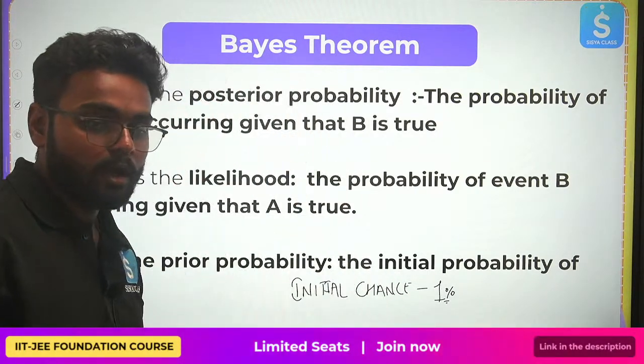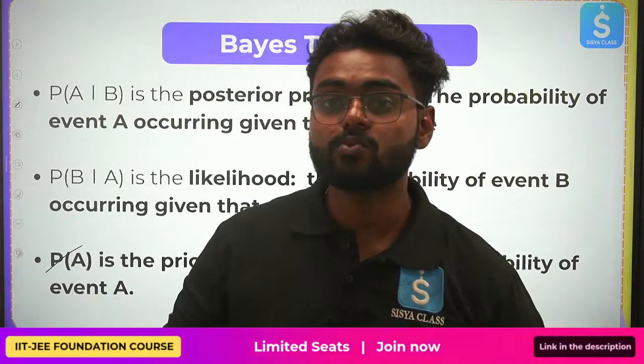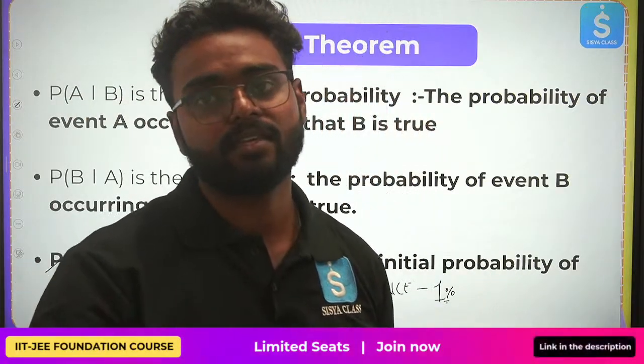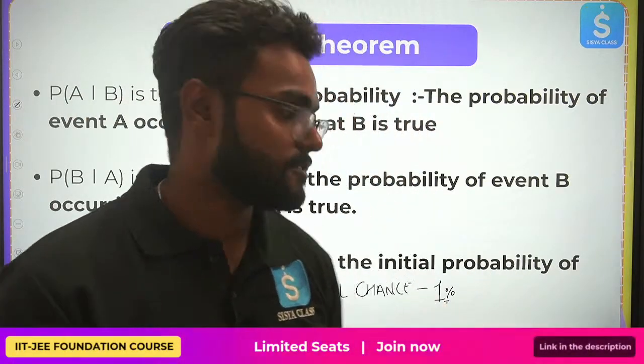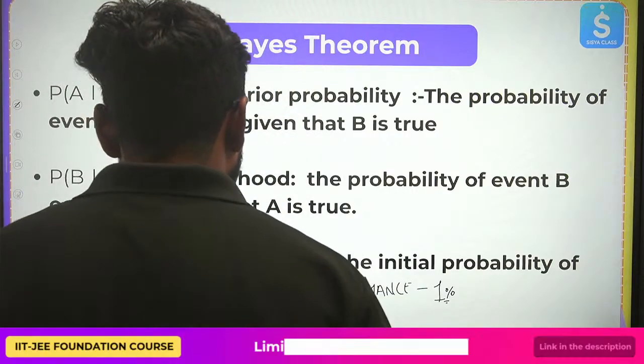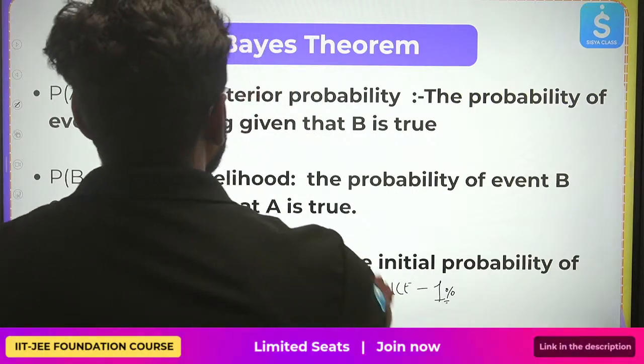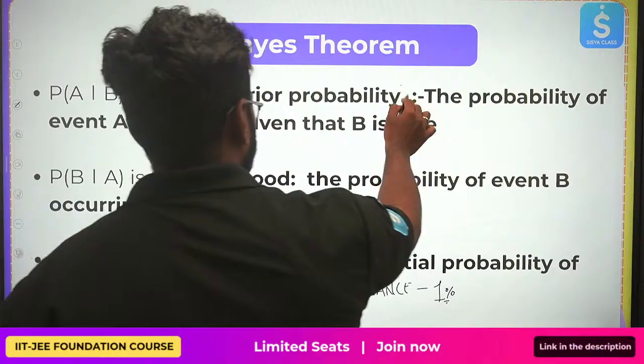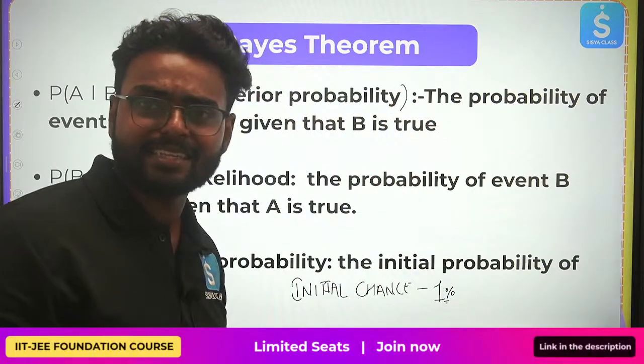I told you, right? Out of the whole world population, there is a 1% chance that you might have the disease. Now, coming to P of A given B, it is called the posterior probability. Let us see the definition first.